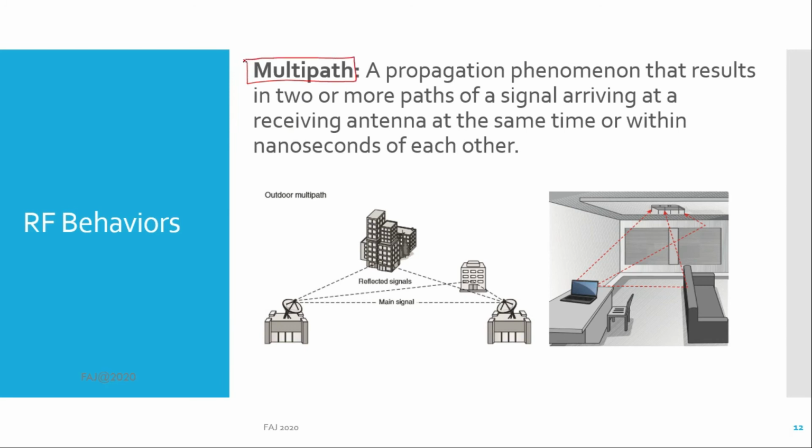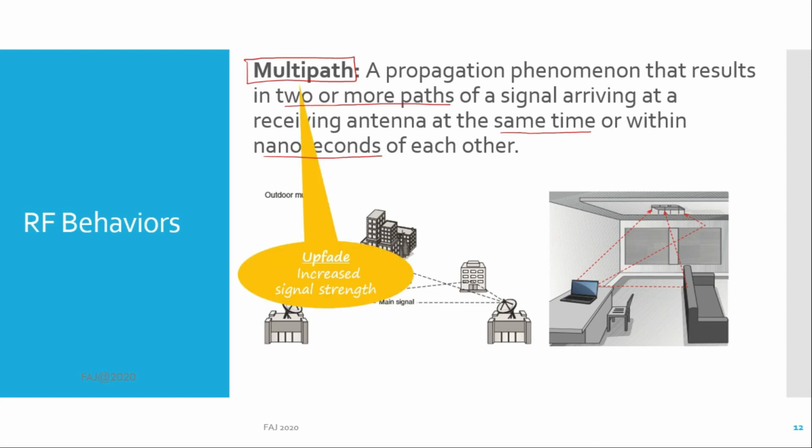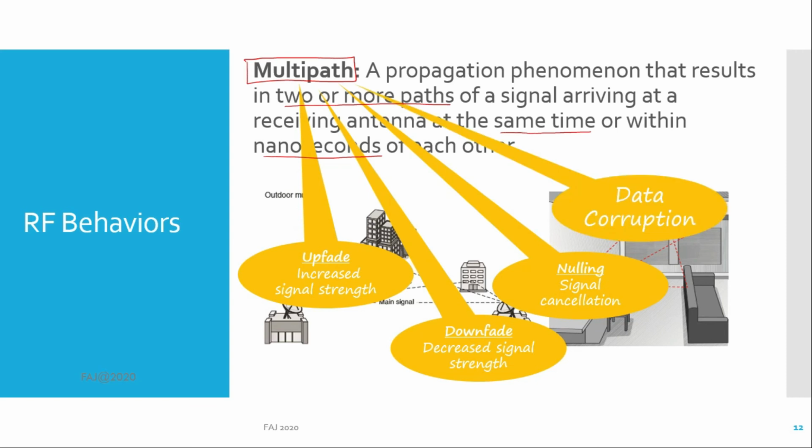Multipath is a propagation phenomenon that results in 2 or more paths of a signal arriving at a receiving antenna at the same time, or within nanoseconds of each other. The 4 possible results of multipath are upfade, downfade, nulling, and data corruption.